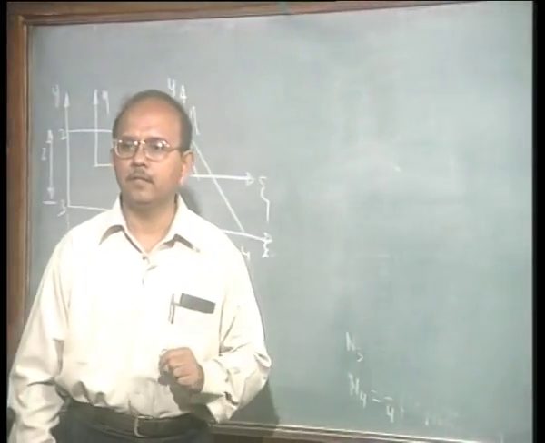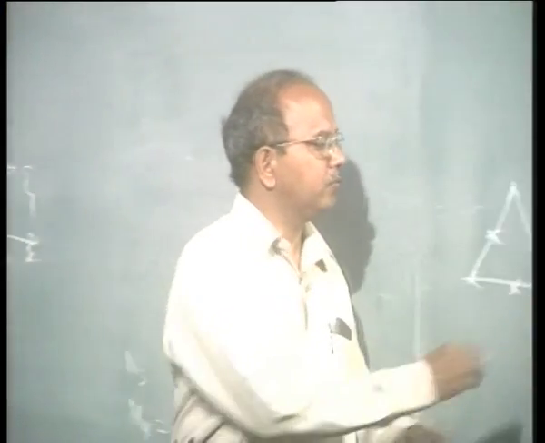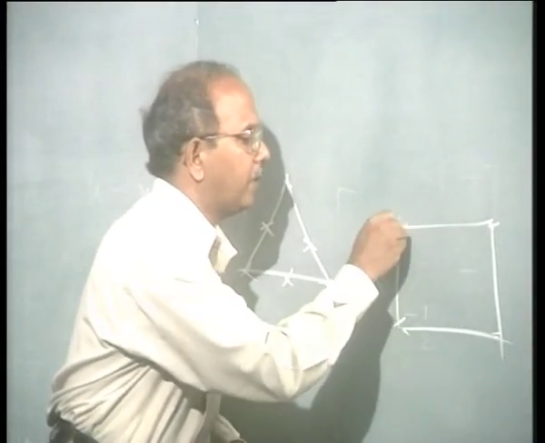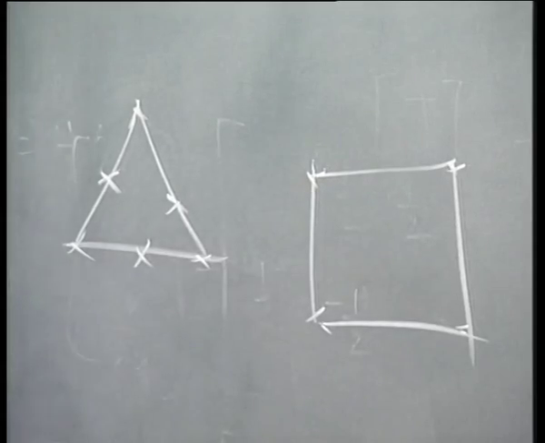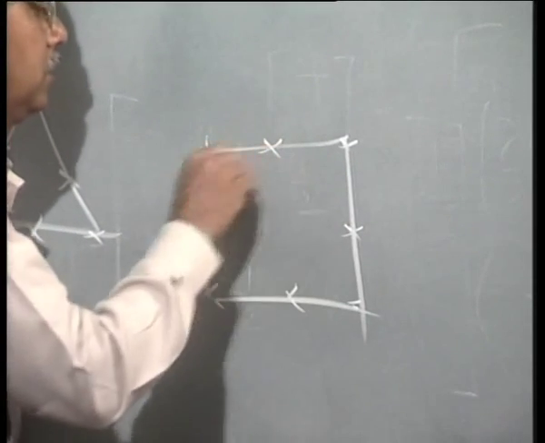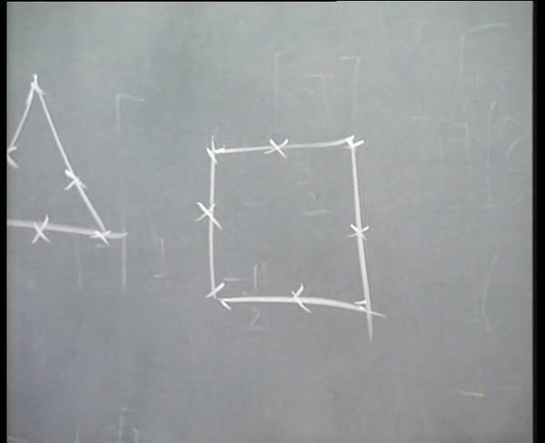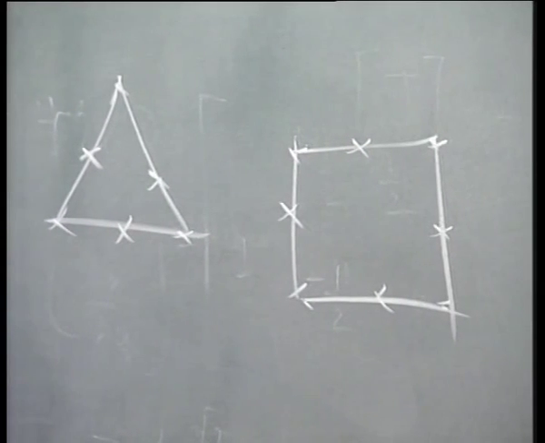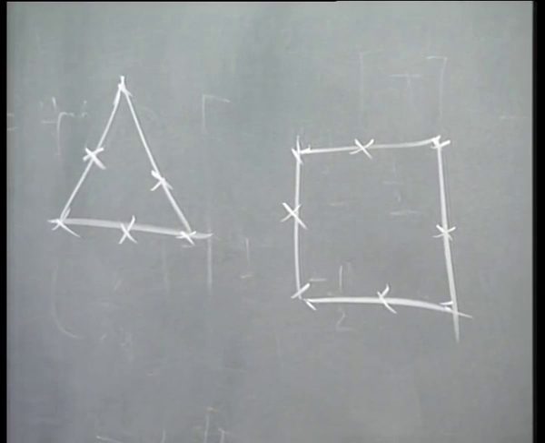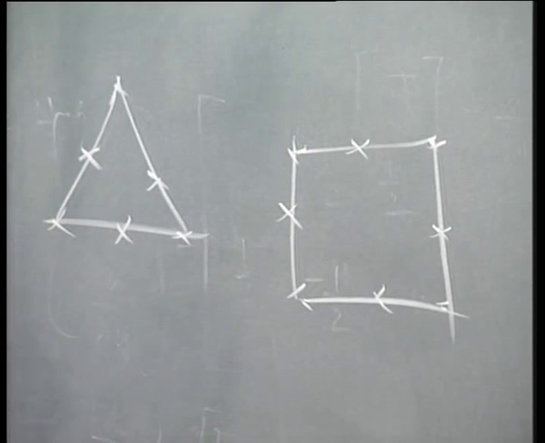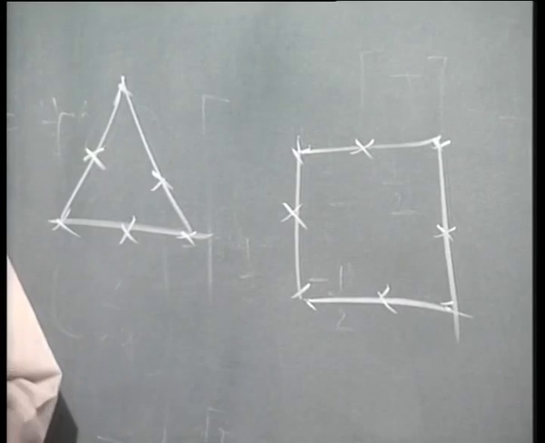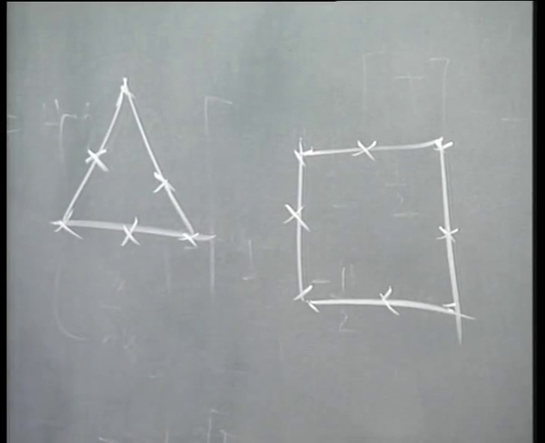Once we do that, we will get back to this element which has, apart from these 4 nodes here, 4 more at these places. Is that clear?